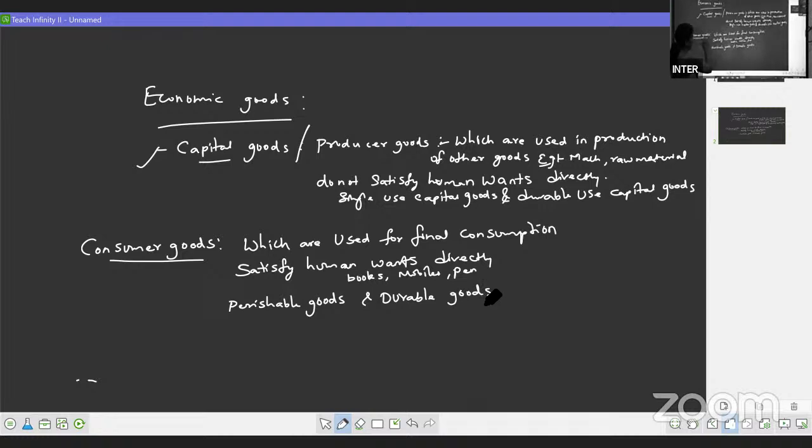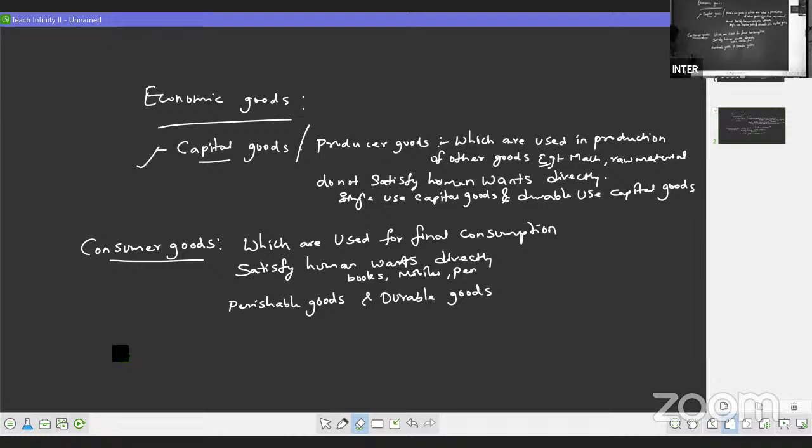So we are writing consumer goods which are used for final consumption. They satisfy human wants directly. Examples we can give as books or mobile phone, pen, etc. And they are again divided into perishable and durable goods. So this way we have here consumer goods and capital goods. Now you got the difference between capital goods and consumer goods here. So 3 points for 2 marks, very, very important points.